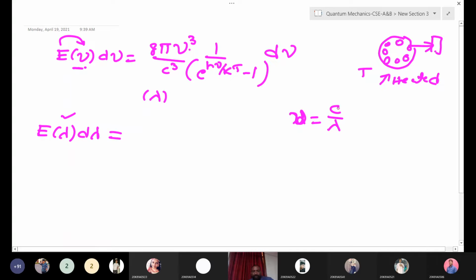Suppose nu is there here; you substitute directly c by lambda. d nu is also there, so you derive this expression. What do you get for d nu? What is the derivative of c by lambda with respect to lambda? Minus c by lambda square into d lambda. Yes, that's good.